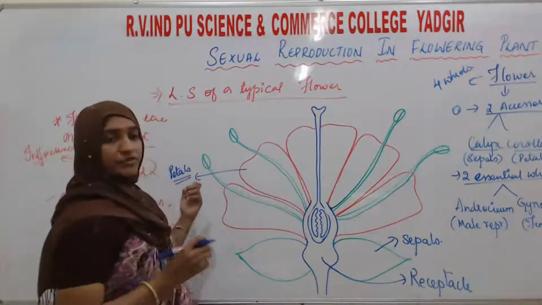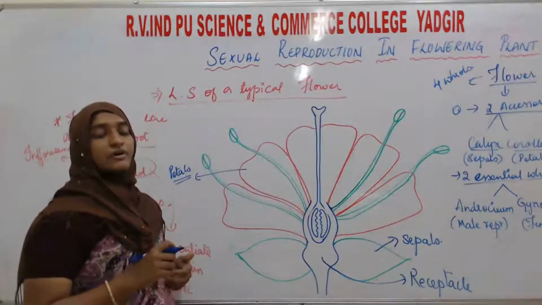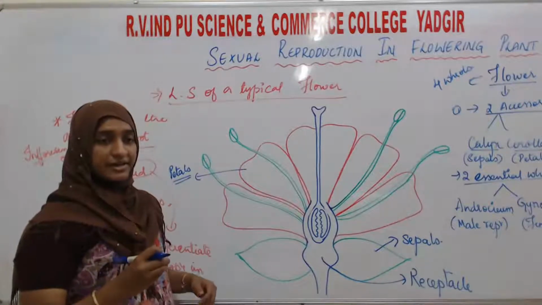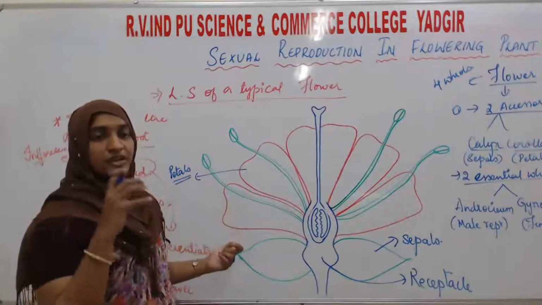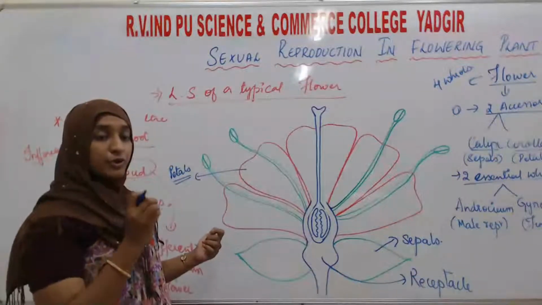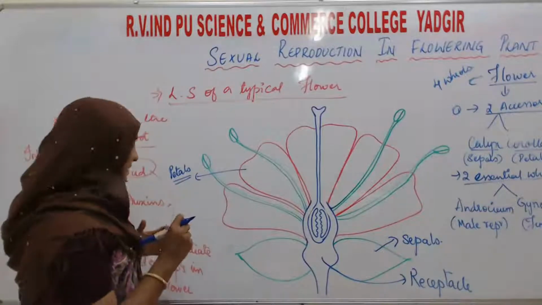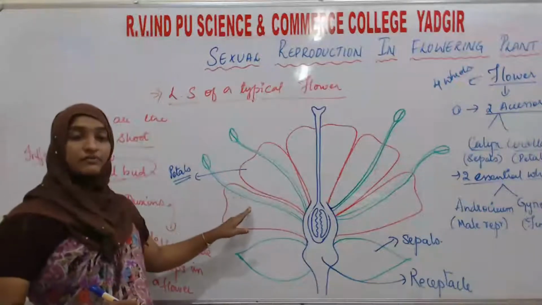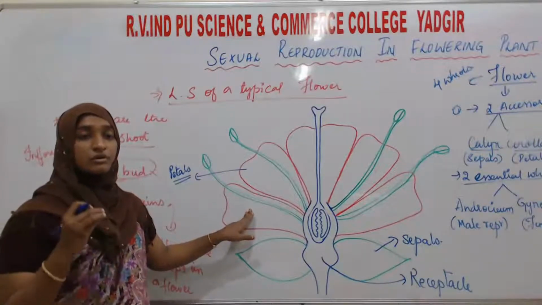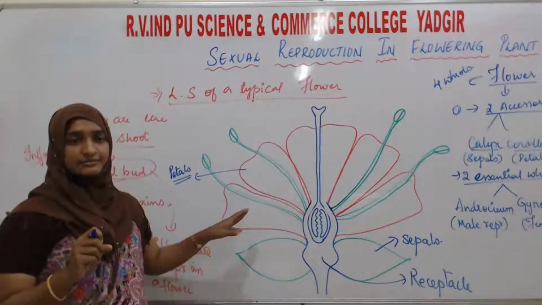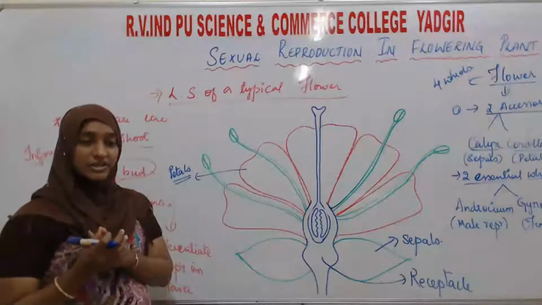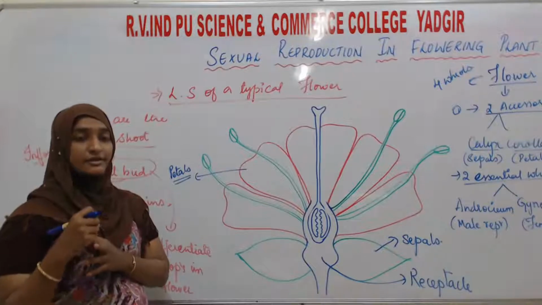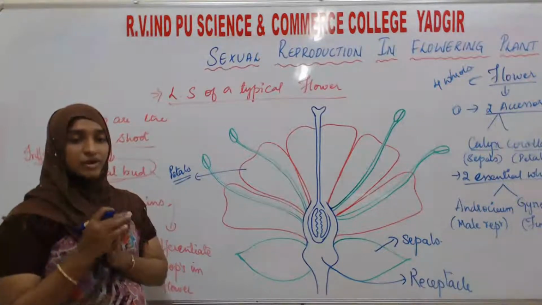These petals are attractive. They bear bright pigments which give a brighter color to the petals. That bright color and beauty is going to attract the pollinators. This is the role of petals. Due to their colorful nature and beautiful structure, the pollinators such as insects, birds, and other animals are going to take the pollen grains from one flower to another flower for the fertilization process.